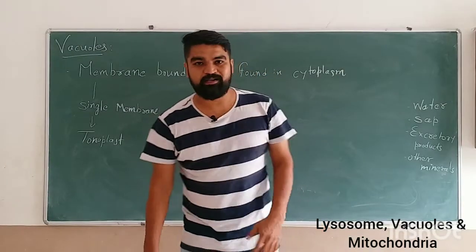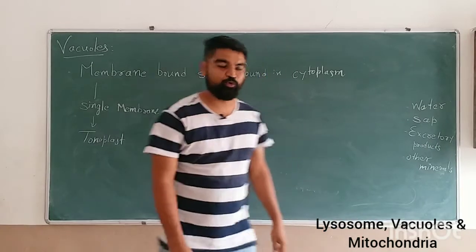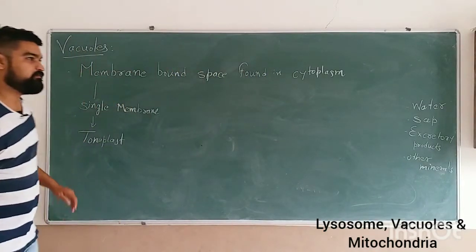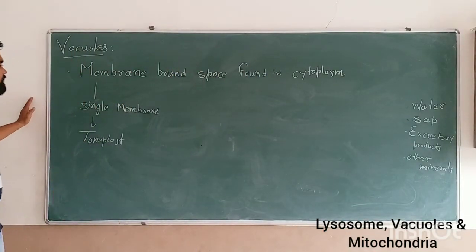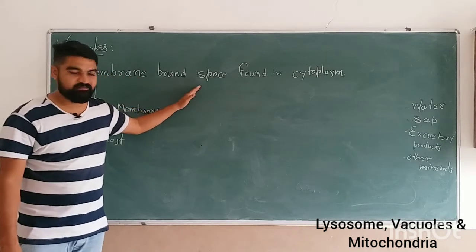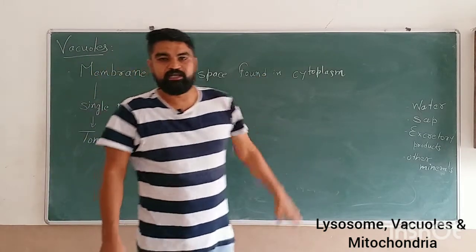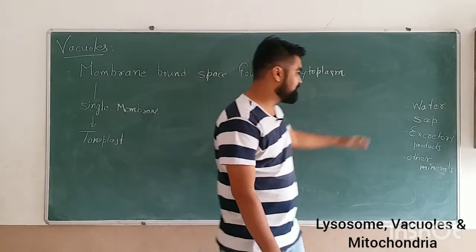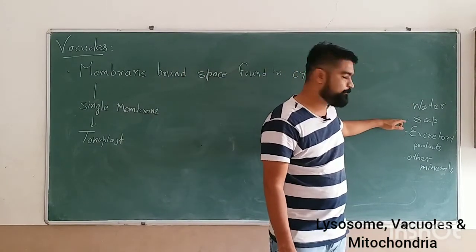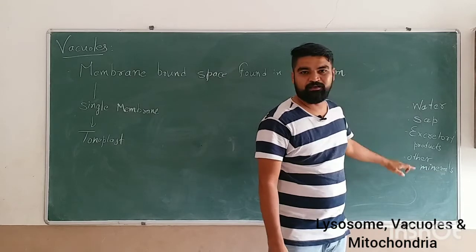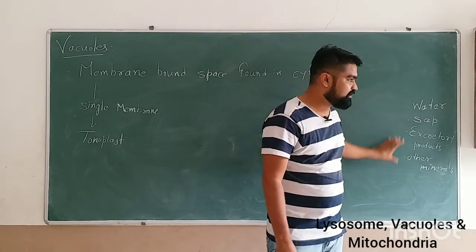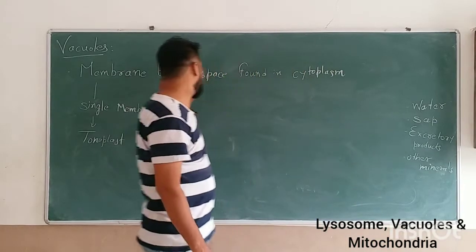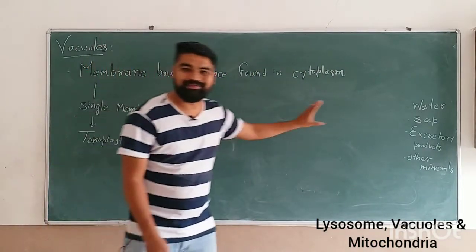The last organelle in the endomembrane system is vacuoles. Now we first need to know what vacuoles are. They are membrane bound spaces which are found in the cytoplasm, which contain water, sap, excretory products and other minerals. So these are the contents of the vacuoles that are found in the cytoplasm.